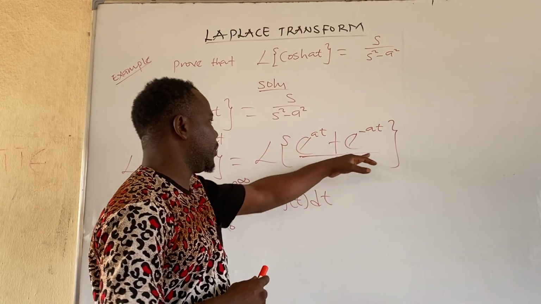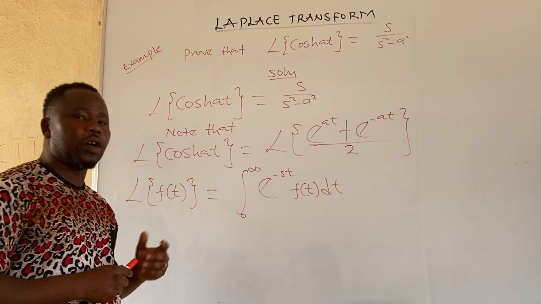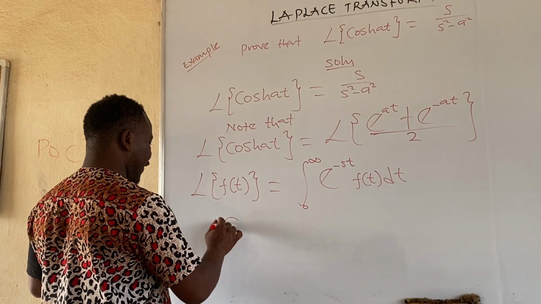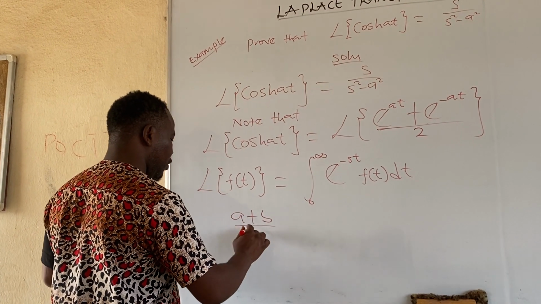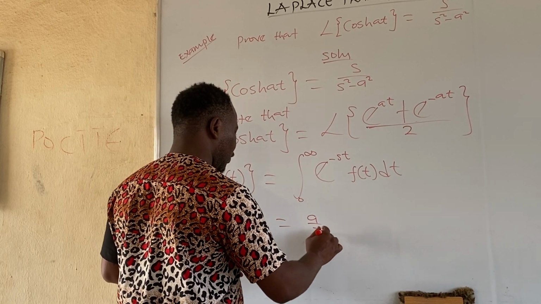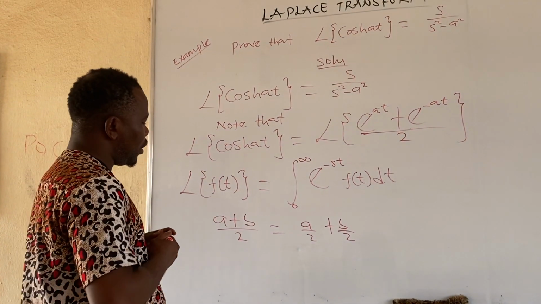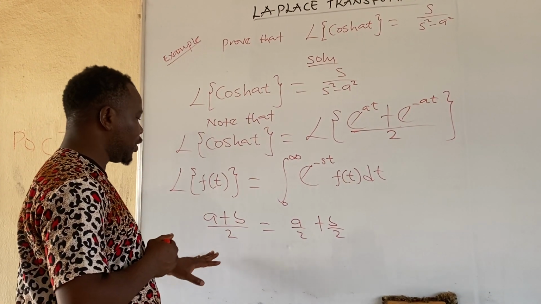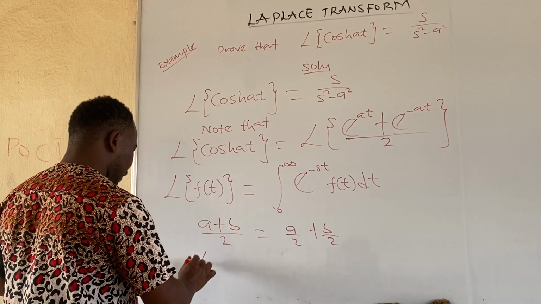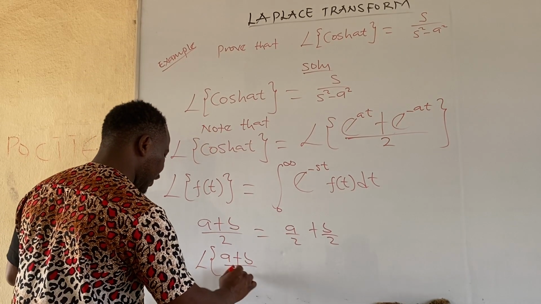Let me just open your eyes to one thing. Assuming we have a plus b all over 2, note that this is the same thing as a all over 2 plus b all over 2. Do you agree with me? If you agree with me, then what if now we have Laplace of a plus b all over 2?